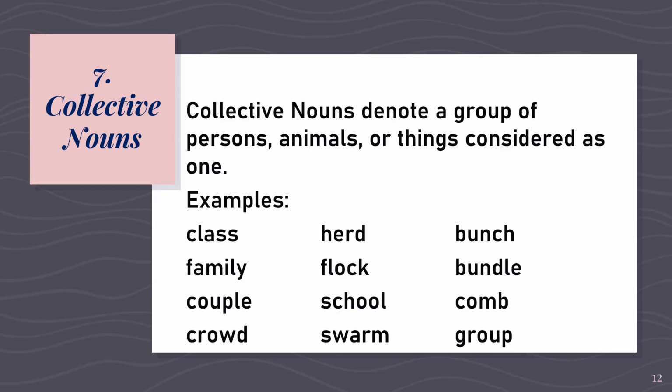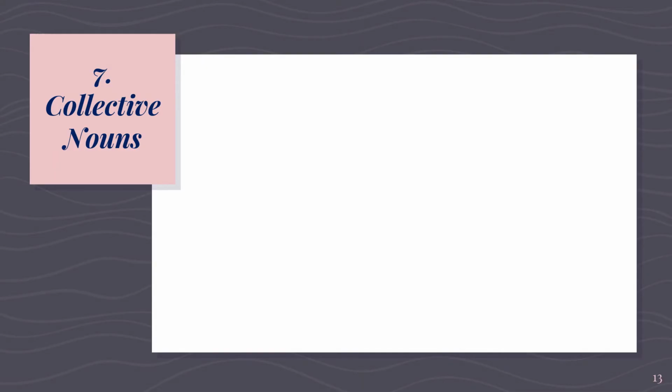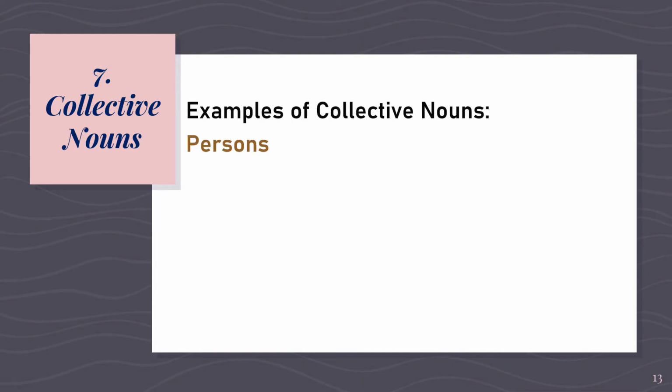For group of animals, we have herd, flock, school, swarm. And for the group of things, we have bunch, bundle, comb, and group. Let's have now the examples of collective nouns used for a group of persons.